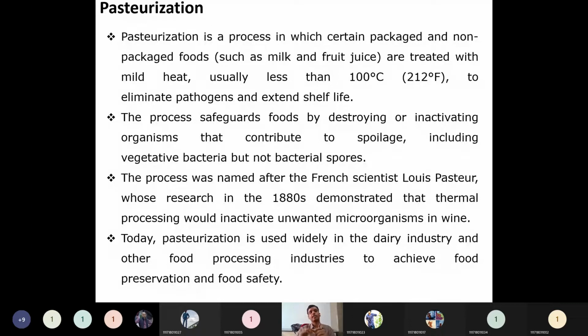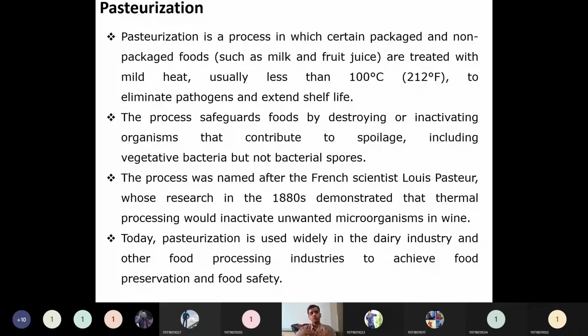So vegetative bacteria, everything will be there. That will at least be destroyed, or otherwise at least be kept in an inactivated stage. If you consider, for example, milk processing, not the milk which we procure for domestic purposes in our household, what happens? Every time our family people do the heating process.